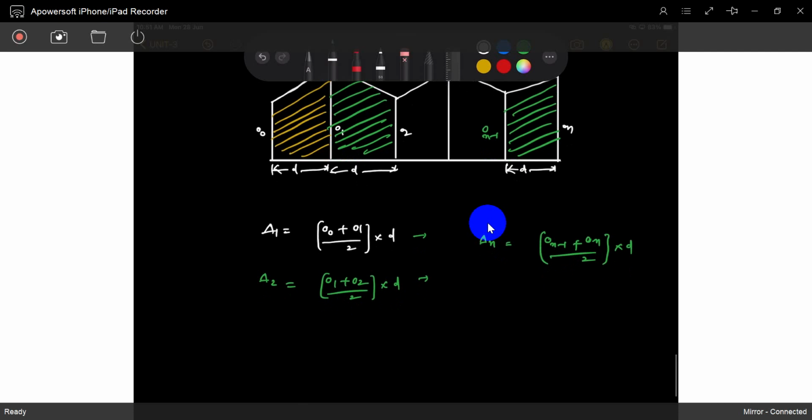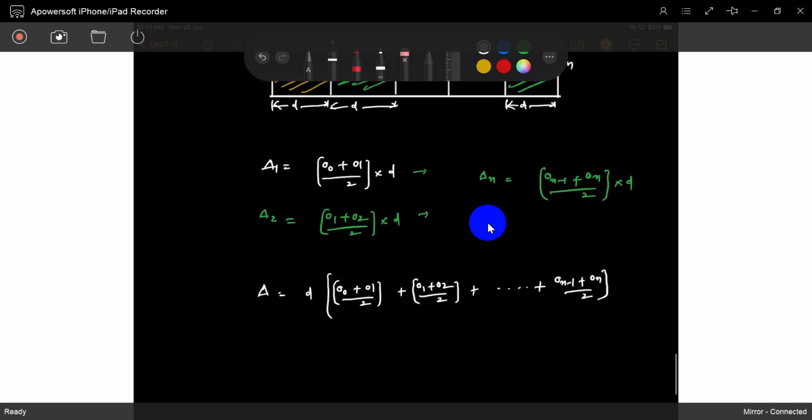So what is the total area? O0 plus O1 by 2, and D is common outside, plus O1 plus O2 by 2, up to On minus 1 plus On by 2.